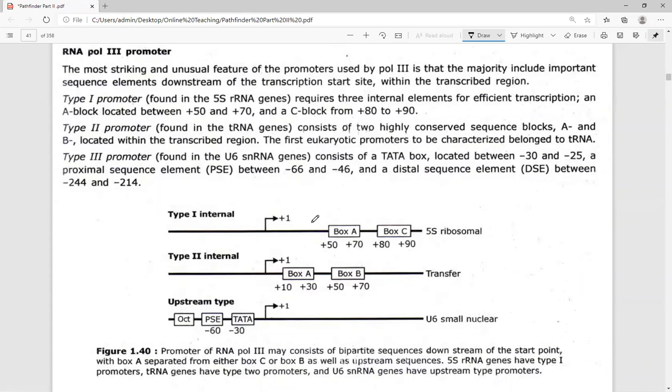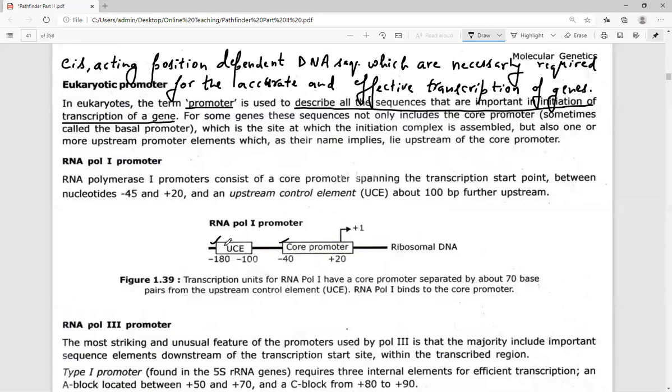Now, you can see that the majority of the promoters will have the sequences upstream to the start point. All the consensus sequences will be upstream. See, this is the start point of transcription. +1 means that is the start point of transcription. It is from this point that the transcription is going to be initiated.